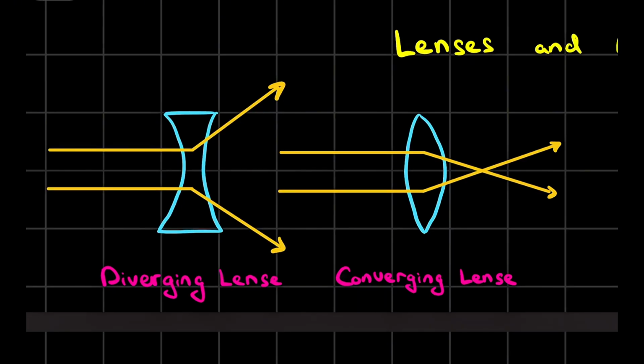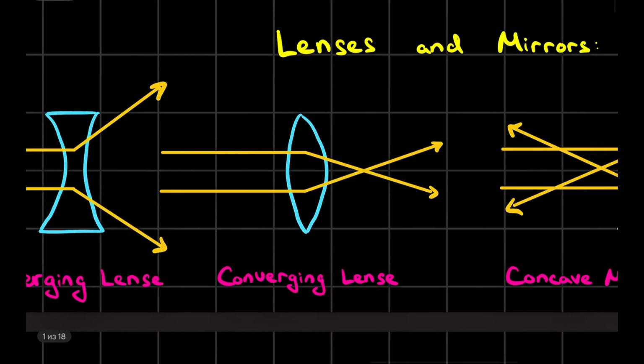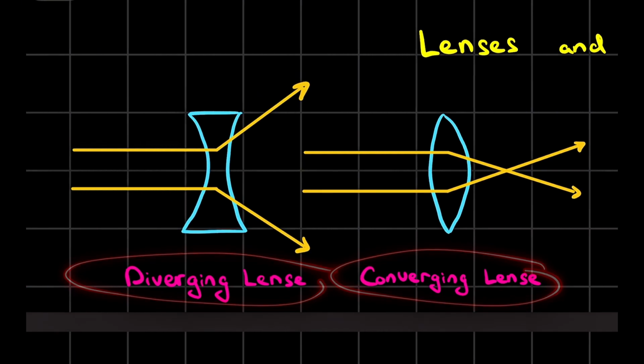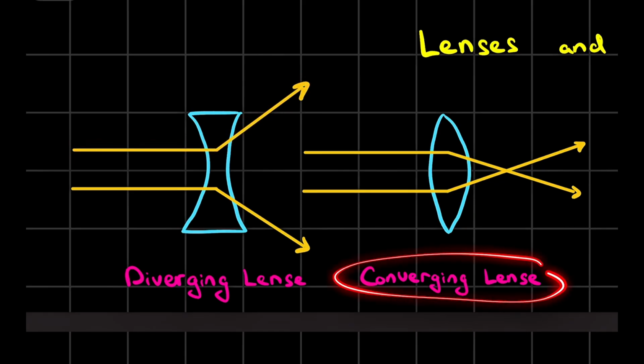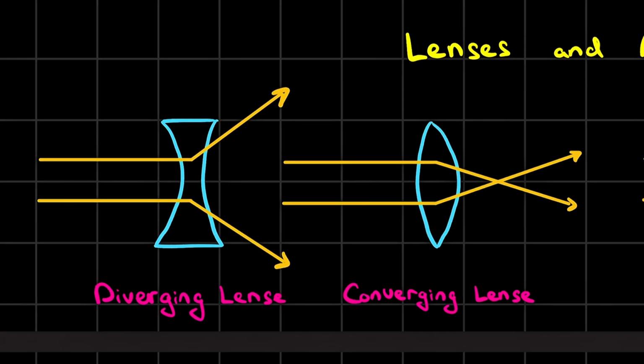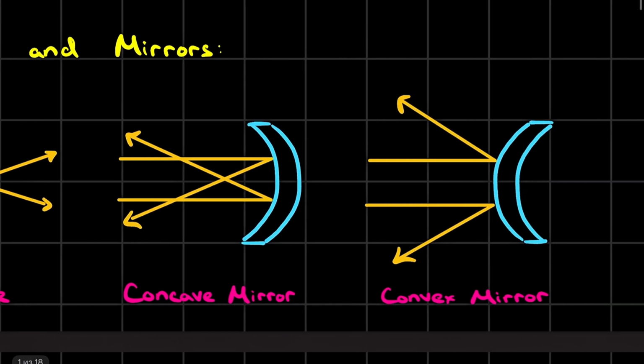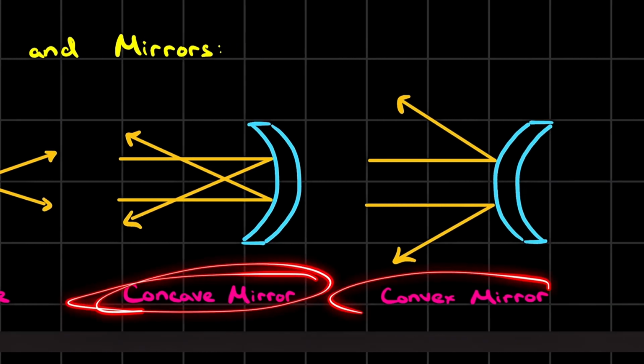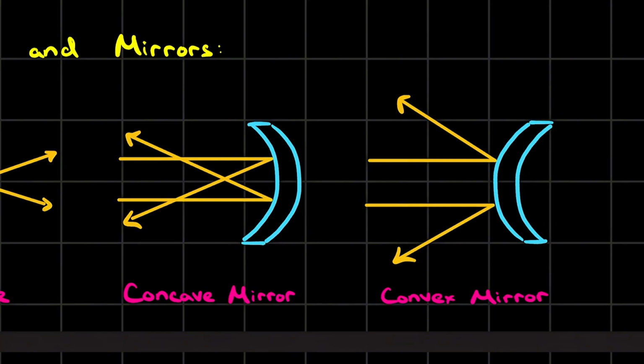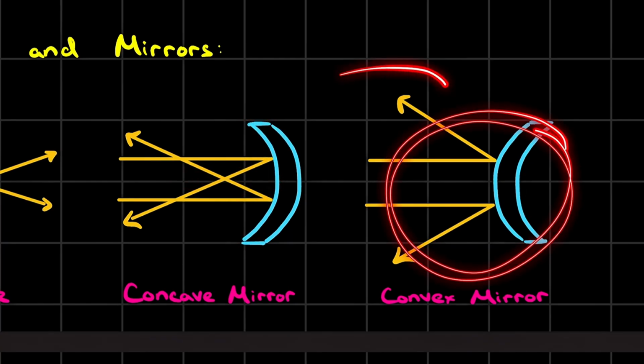And when we pass light here, they start to refract it at certain angles, dependent on their characteristics, on their focal point or their curvature. And the same thing goes for the converging lens. As you can see, the difference between a diverging lens and a converging lens is that a diverging lens spreads light out, and a converging lens collects it inside. And what about mirrors? Basically, we also have two types of mirrors, concave mirrors and convex mirrors. It's not that hard to remember and differentiate them, because concave, as you can see, has a cave like this one. It's the entrance to the cave. And the second one, you can remember by it just being different from this one.